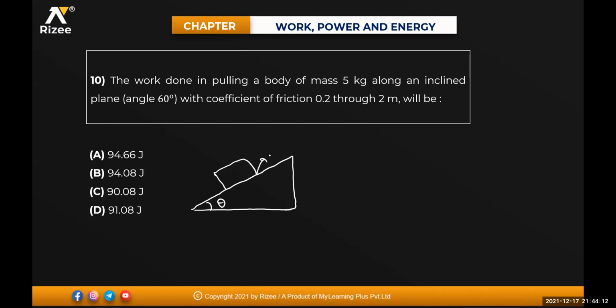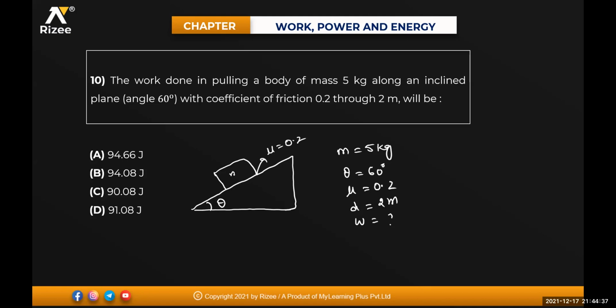Coefficient of friction mu is 0.2. Mass is 5 kg. Inclined plane angle theta is 60 degrees. Distance moved is 2 meters. What is the work done?